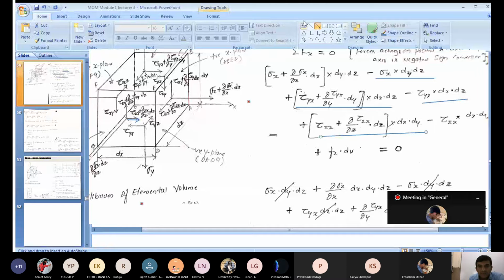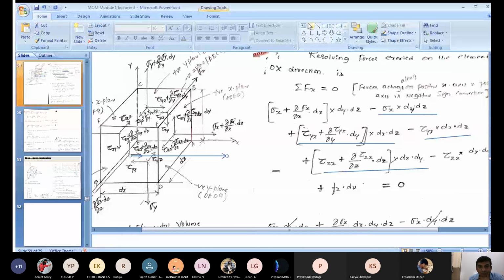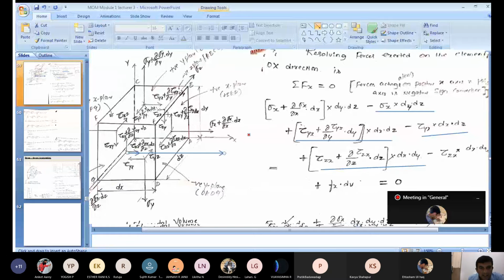Positive x axis. That is why we get a positive sign here. After this, you go for the negative z plane. See, in the negative z plane, which stress is acting along the x direction? Anyone can tell me.